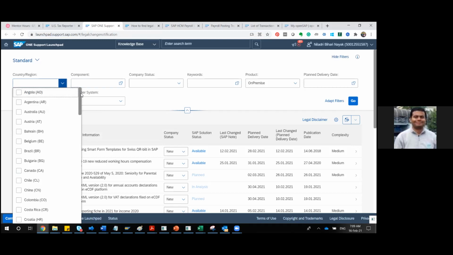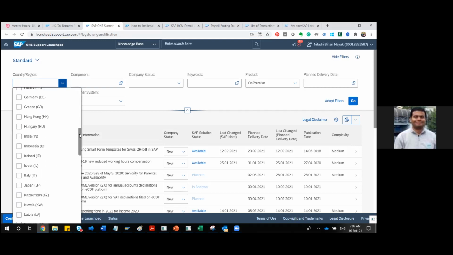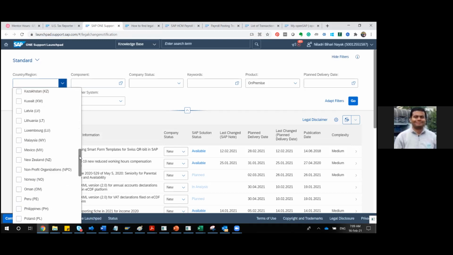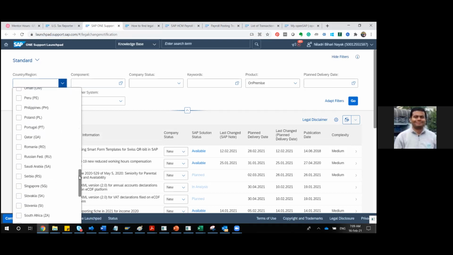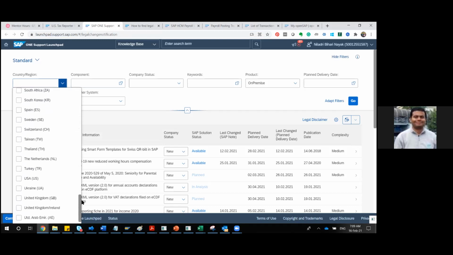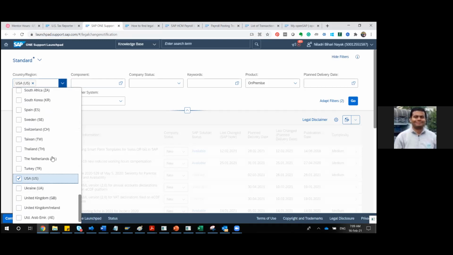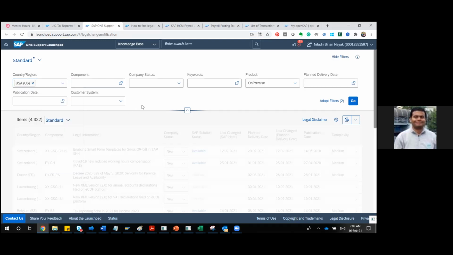So for US, you have to go for every country wherever there is an SAP payroll. SAP provides this entire list. Now I'll just filter by US. Let me go to USA. Yeah, this is my filter. As soon as I apply that filter, you have to apply some more filters, because in USA, legal change notifications are not only for payroll; there are also legal changes in the area of finance and other modules, isn't it?